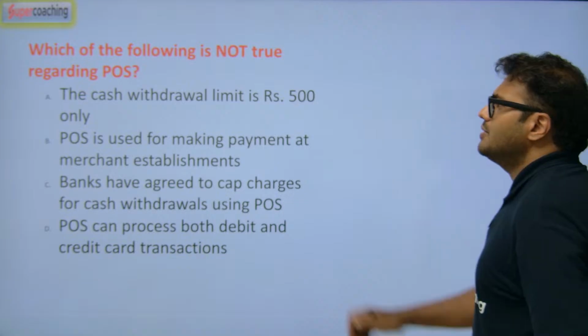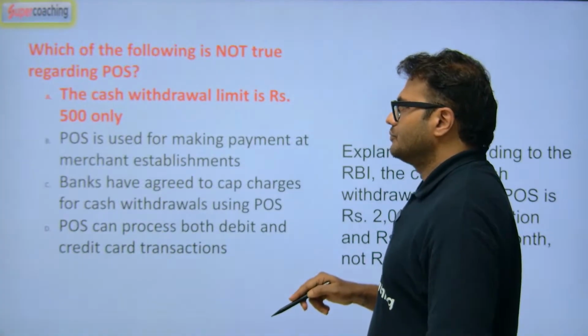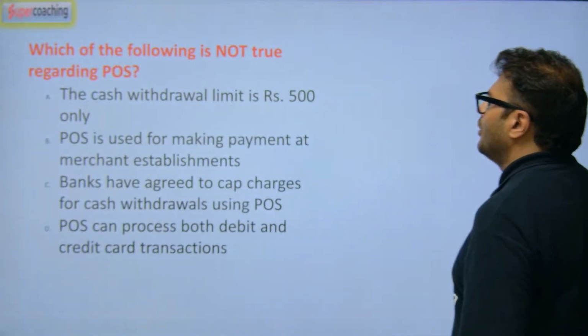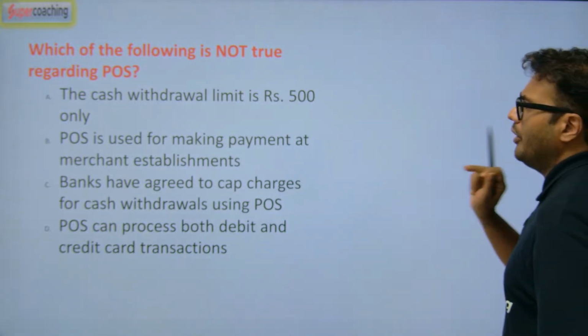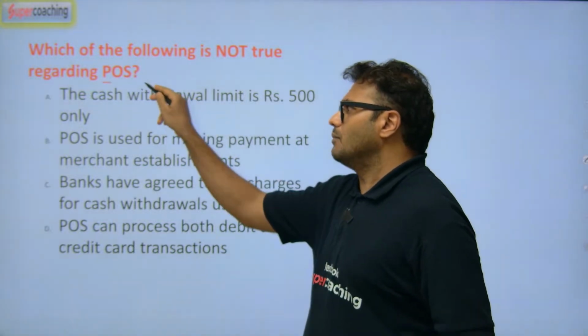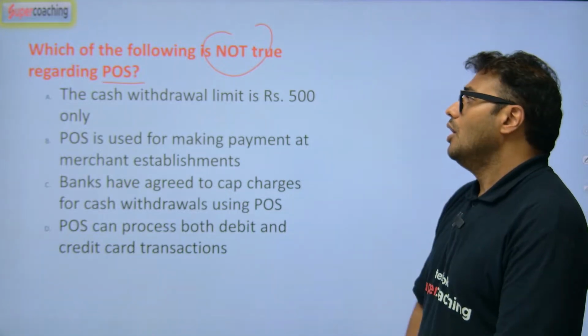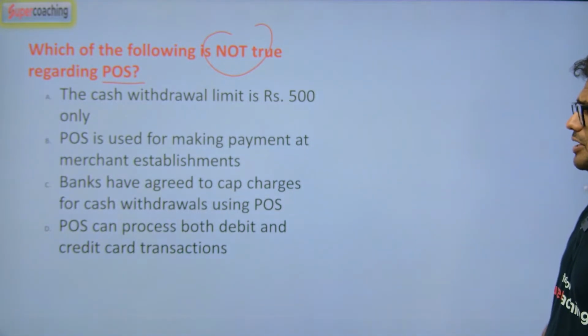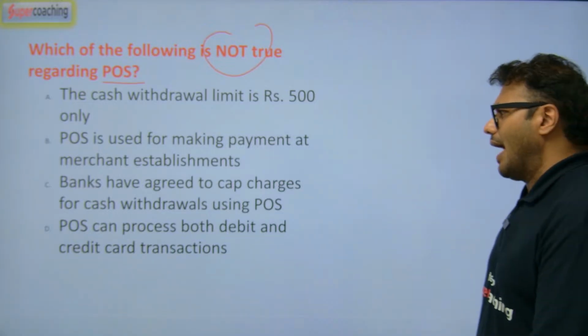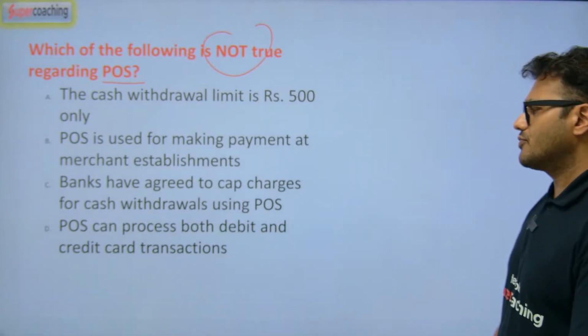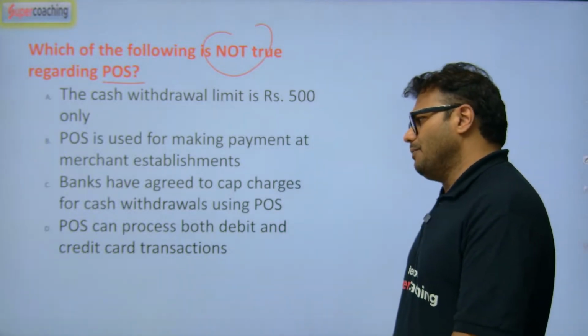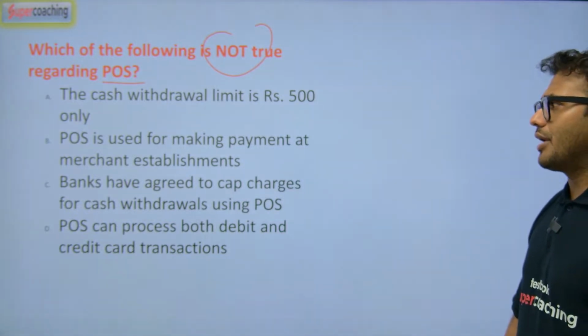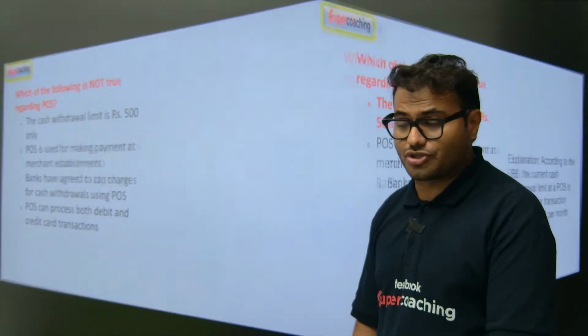Which of the following is not true regarding the POS, point of sale? We'll talk about the point of sale machine. The cash withdrawal limit is 500 only. The POS is used for making payments at merchant establishments. Banks have agreed to cap charges for cash withdrawals using POS. POS can process both debit and credit card transactions. So which is not true? That is the question in front of you.